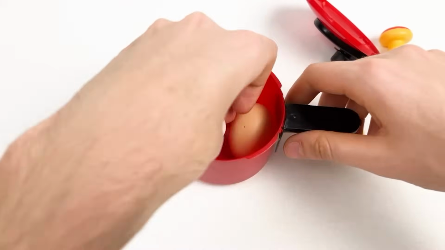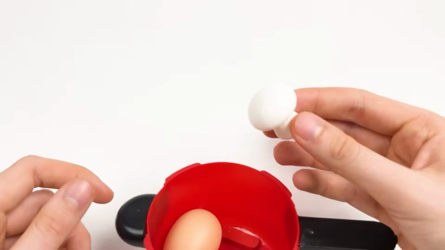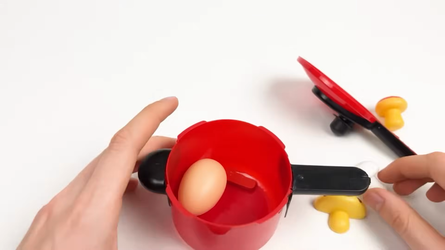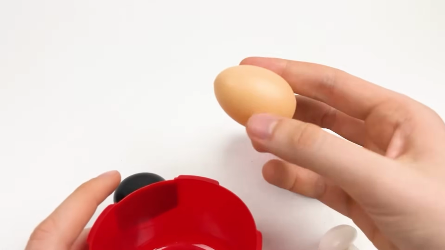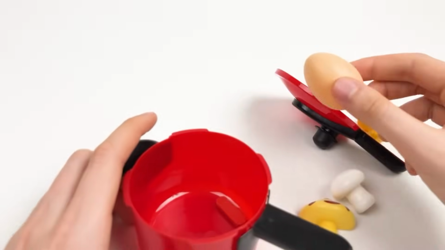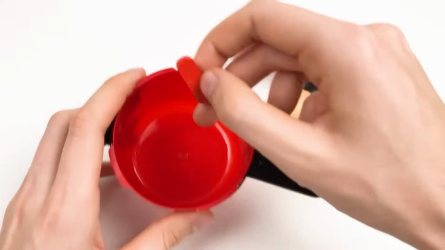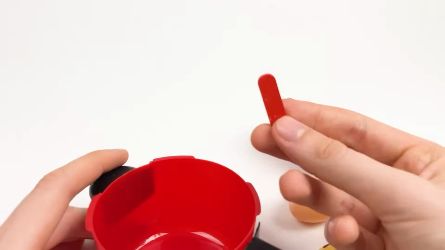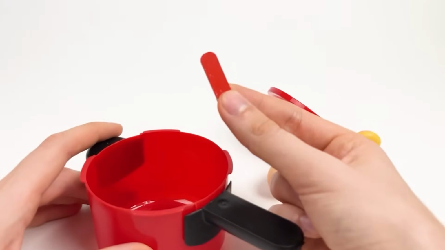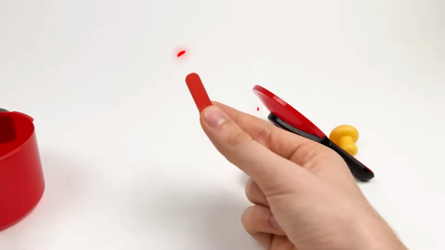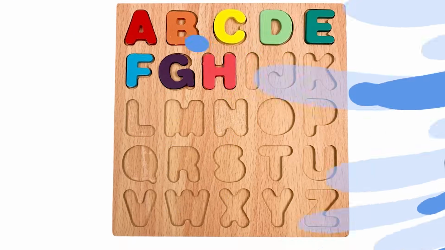Let's see what's there inside. And here we have last mushroom, and it's white color mushroom. Great. And here you can see we have egg. Great. And what's there inside? Oh, it's our letter. We found our letter, and the letter name is I. It's letter I, and it's red color. Amazing. We found letter I.